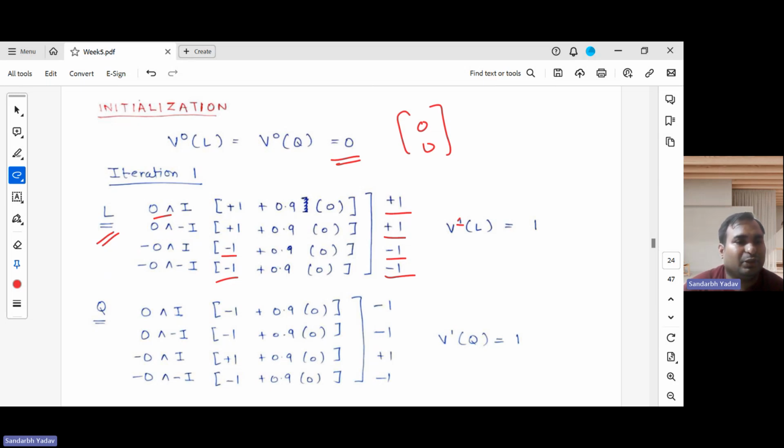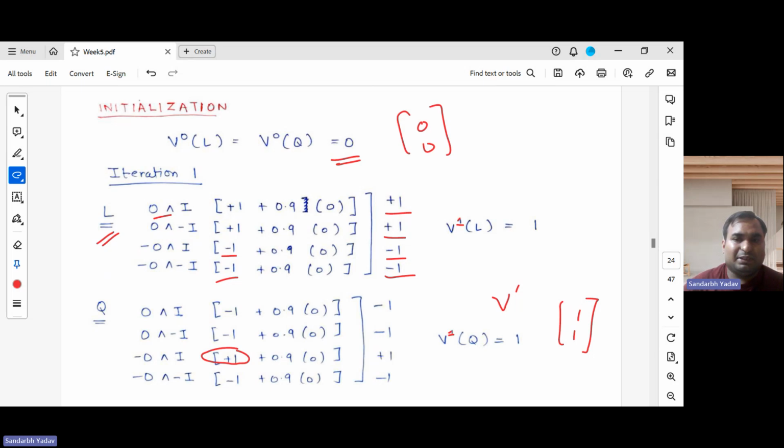In a similar manner for the quiet state, in this section we will get a reward of +1. Otherwise, when we are moving to the laughter state, we get a reward of -1. The other entities remain the same. On solving, we get this value. So V1 of the quiet state also is 1. Now the vector becomes 1, 1. So this is our next vector, the V1 vector. Now we have moved to the V1 vector.